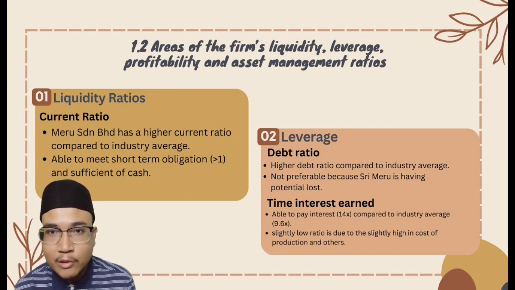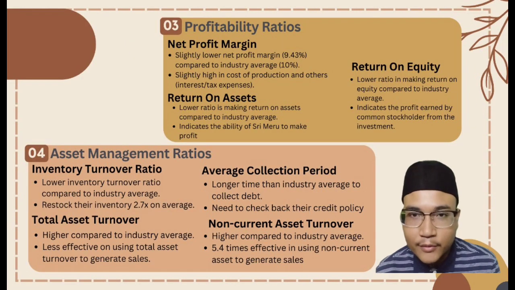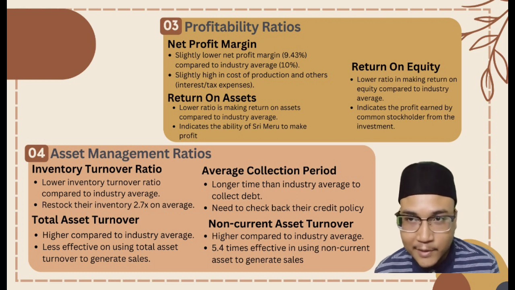It shows that Sri Meru has a higher debt, which is not preferable, as they will have potential loss, and they are able to pay 14 times of interest, higher than the industry average, which is good for the company. Next, for profitability areas, it includes three ratios, which are net profit margin, return on assets, and return on equity. It shows that they have a slightly lower net profit margin caused by slightly high cost of production and other expenses.